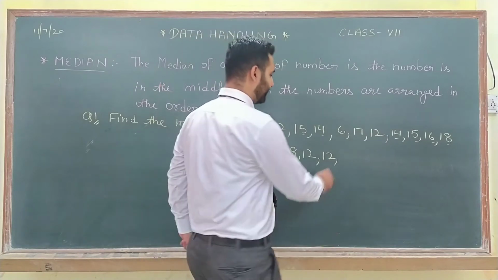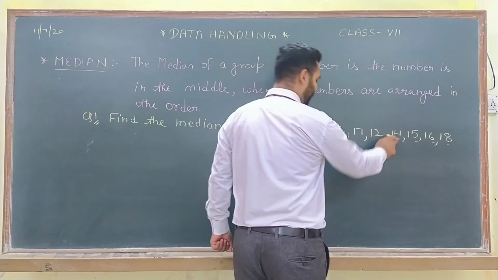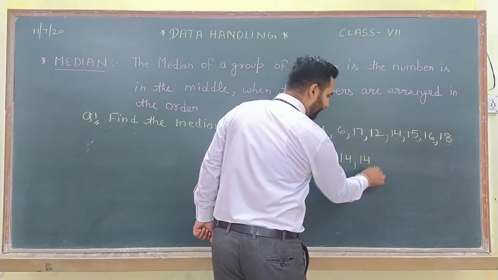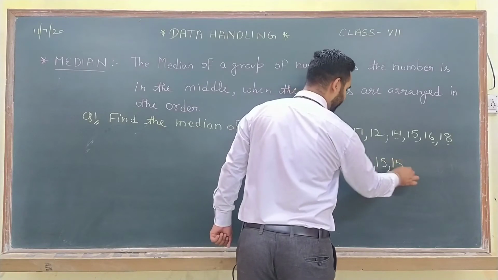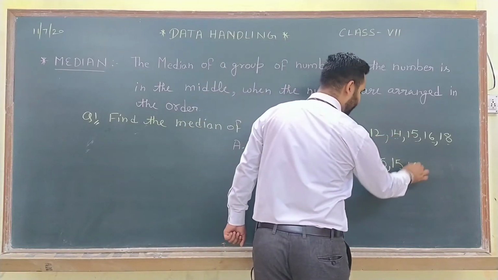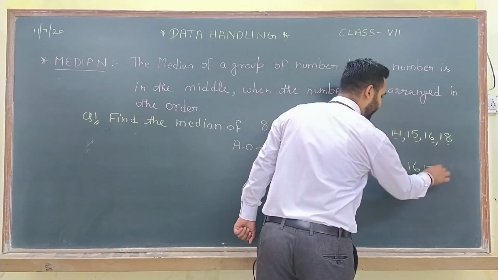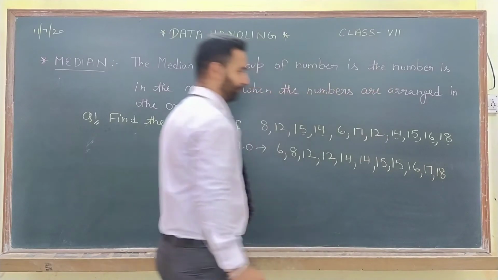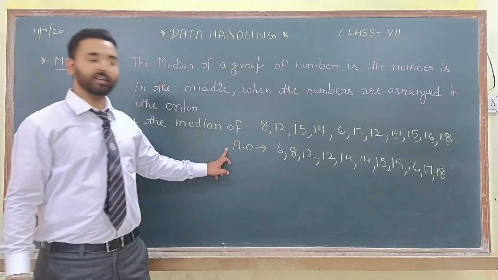After 12 we have 14. 14 also is there 2 times. After that 15. 2 times 15 we have. Then 16. After 16, 17 is there. And the greatest number is 18. I have arranged the given numbers in ascending order.